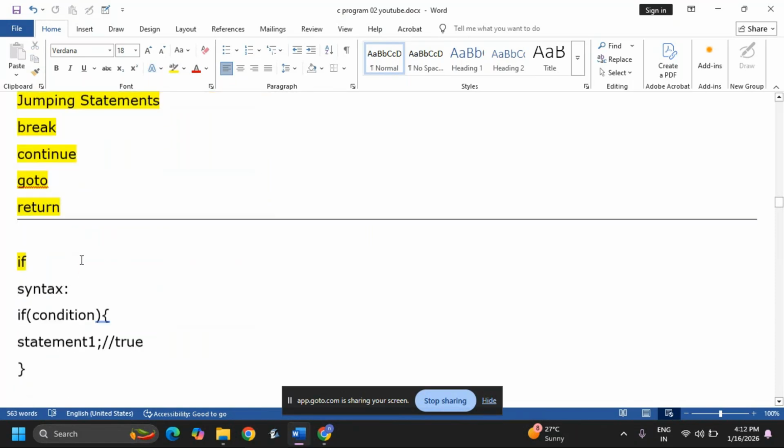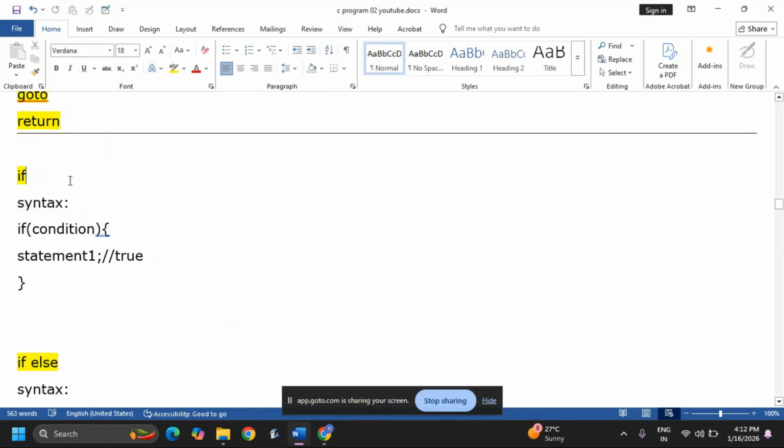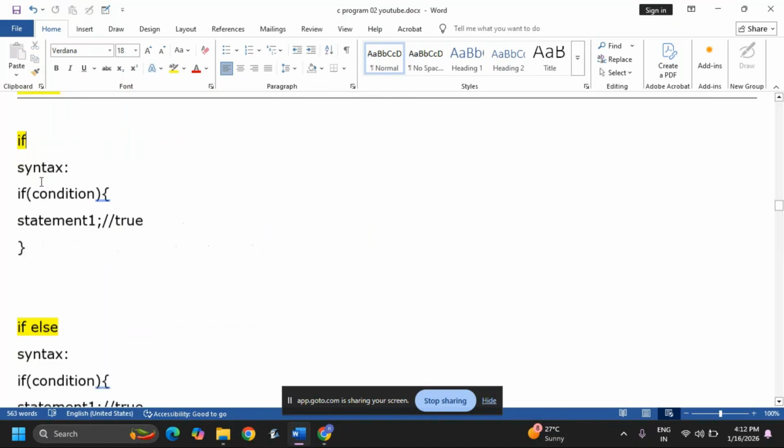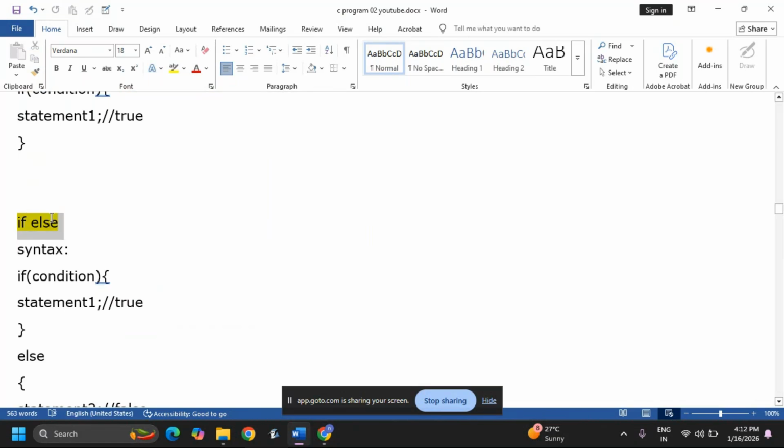Now we'll see the if statement first. It is the basic control statement: first I check the condition. If the condition is true, then statement 1 is going to execute. But if the condition is false, it is not going to execute statement 1 and you will get no output, because there is no else part. If we use an else part, that is called if else.